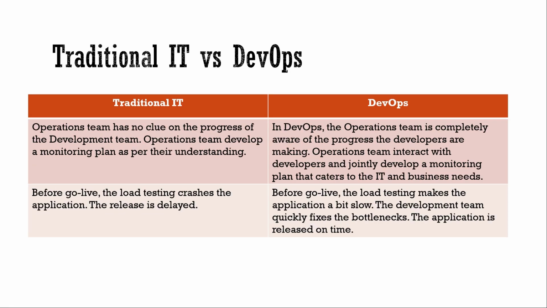The operation team has no clues on the progress of the development team. The operation team develops a monitoring plan as per their understanding.